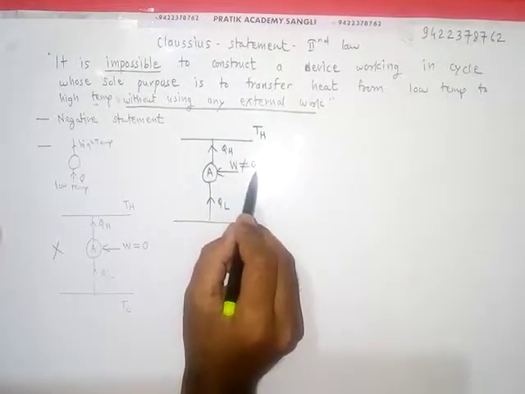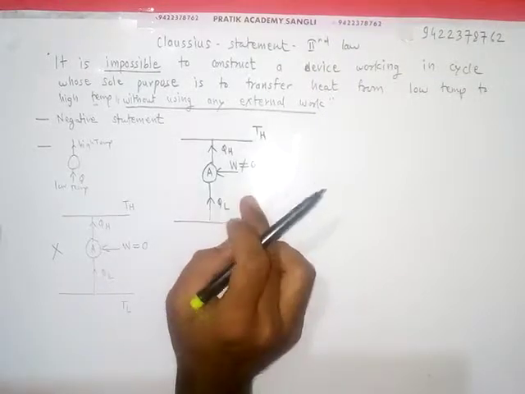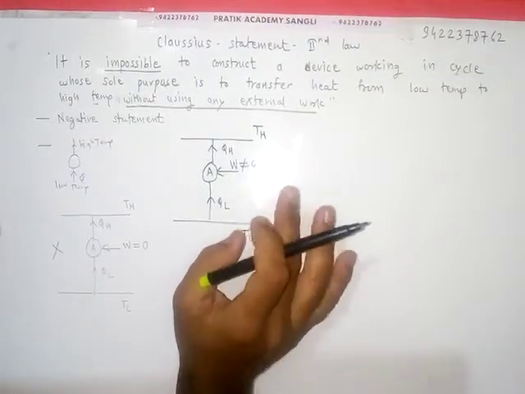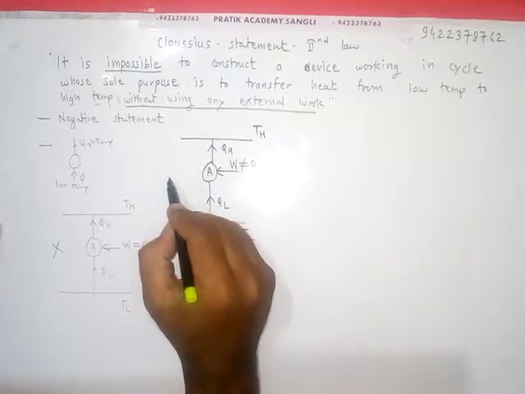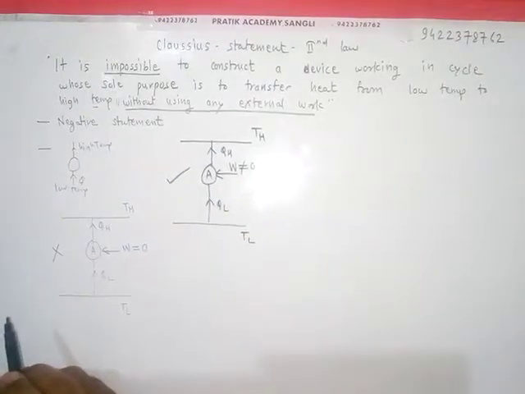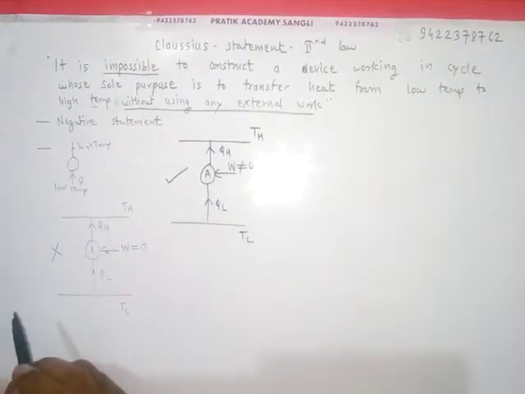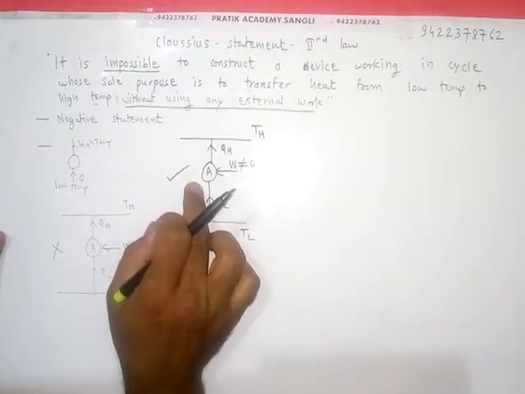If W is not equal to 0, or input work is non-zero or positive, then this device is possible. Then what is this device called?